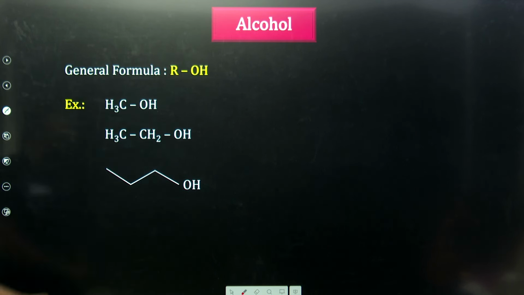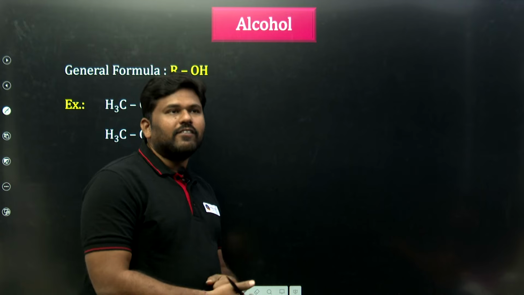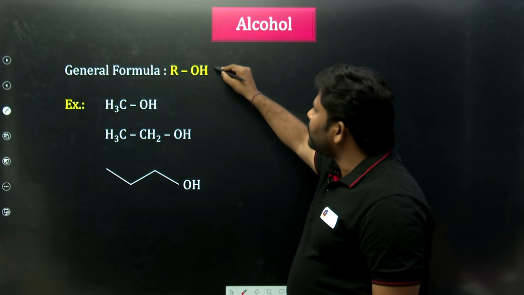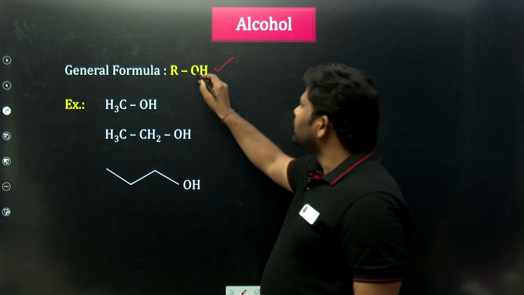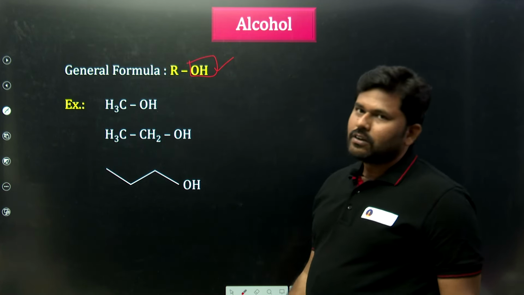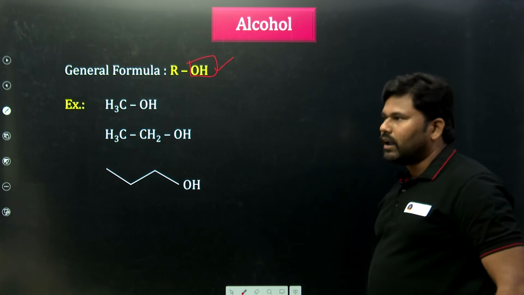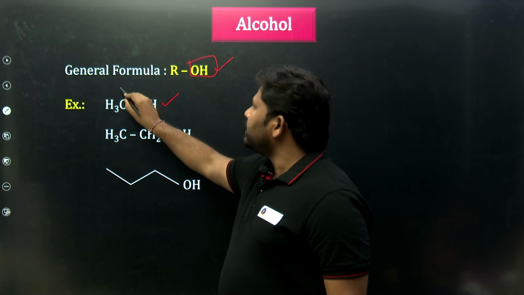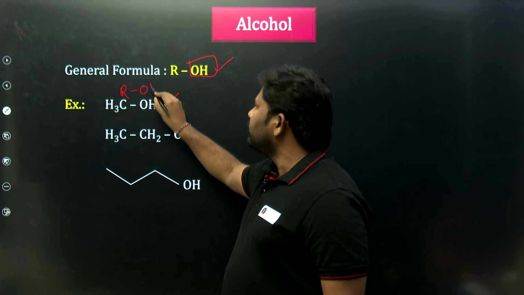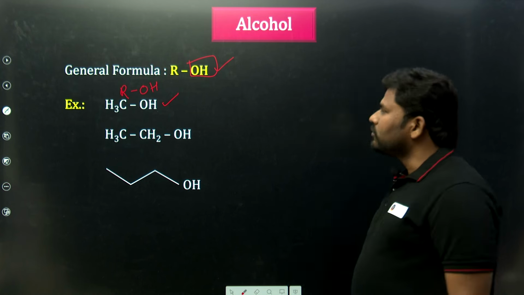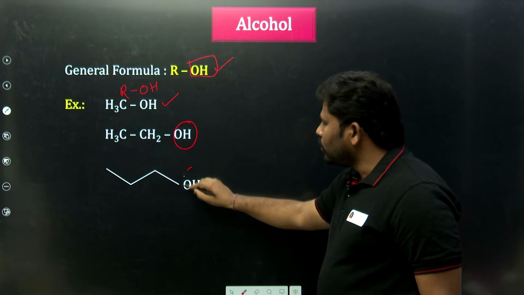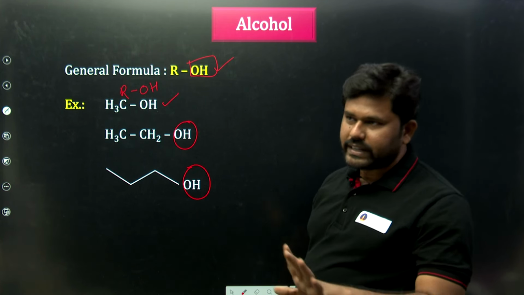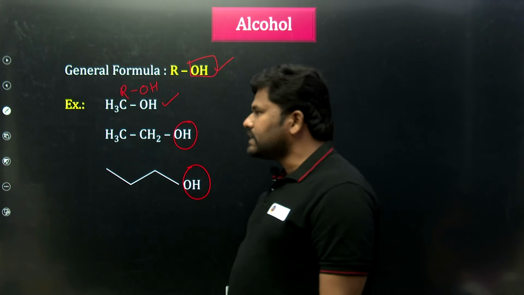Next functional group will be the alcohol functional group. Sir, what are the alcohol functional groups, sir? Simple, the general formula will be ROH. What you have to remember is OH. OH is alcohol. Example, CH3OH. CH3 is the R group, the organic group, and OH is the functional group. So OH means alcohol, alcohol means OH, that is it. What is the general formula for this?